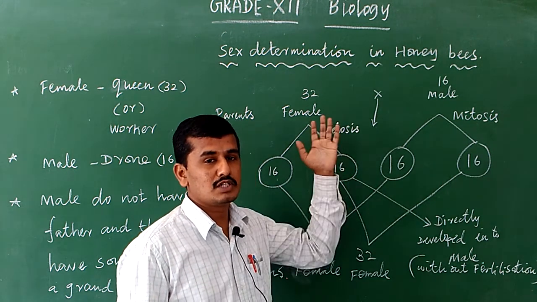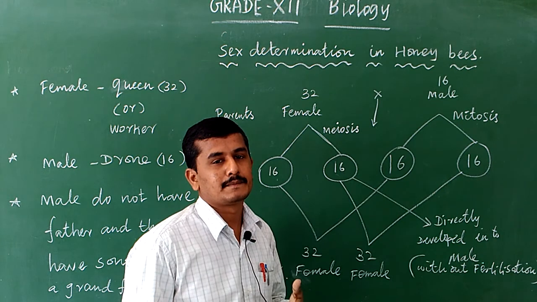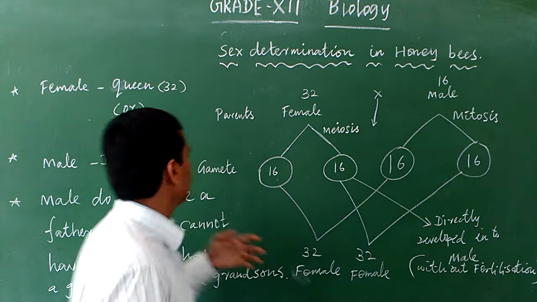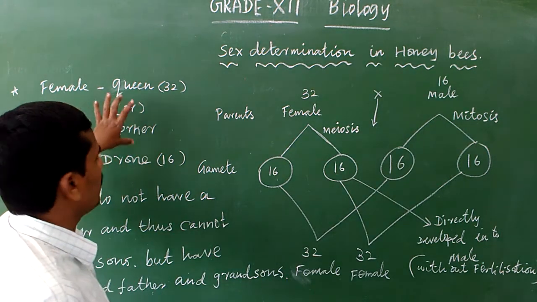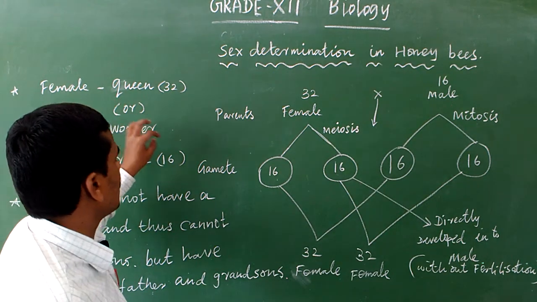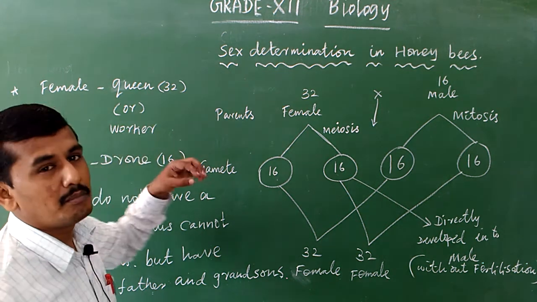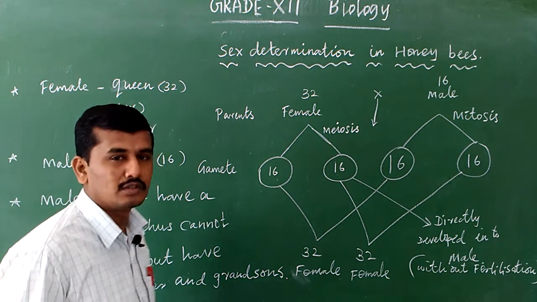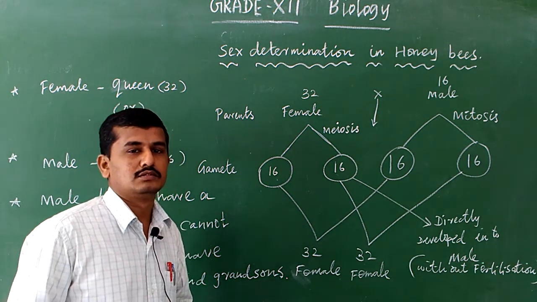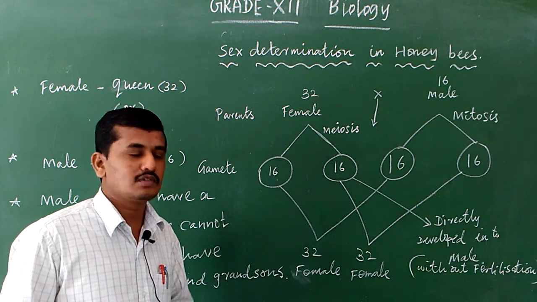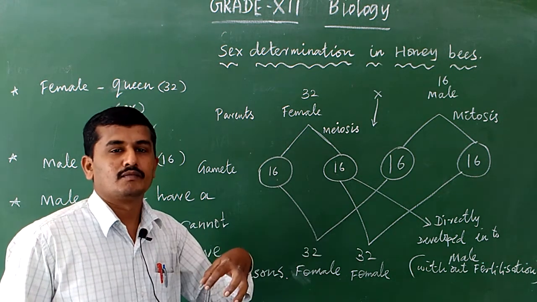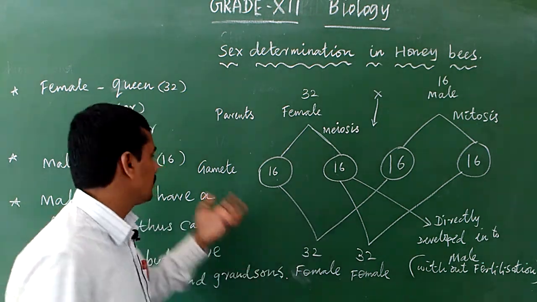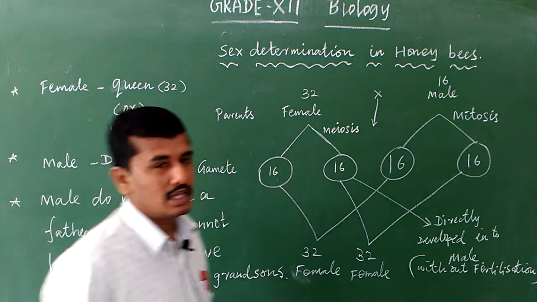Chromosome number 32 means female, and chromosome number 16 means male. So what is the difference between queen and worker? They have the same chromosome content, but after reproduction, some of the workers are fed royal jelly, a good quality food, and after eating good quality food, some of the female workers develop into a queen.